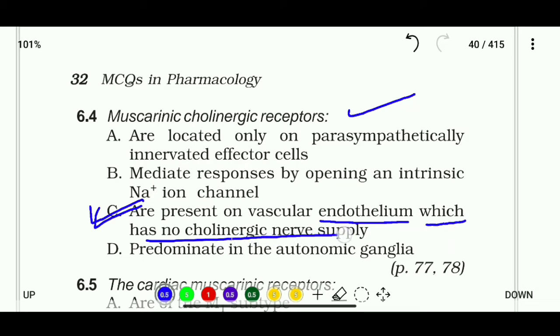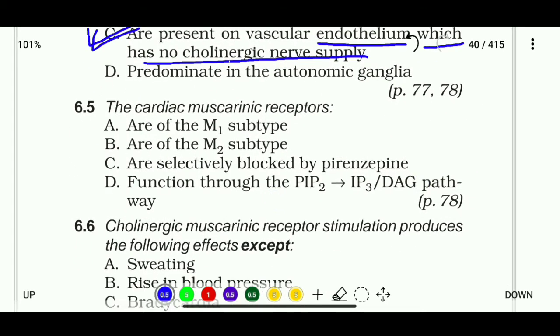Okay, the cardiac muscarinic receptors are of the M1 subtype, are of the M2 subtype, are selectively blocked by pirenzepine, or function through the PIP2 to IP3 and DAG pathway. So the correct statement for cardiac muscarinic receptor is that they are of the M2 subtype. Okay, so cardiac muscarinic receptors are M2 type muscarinic receptors.